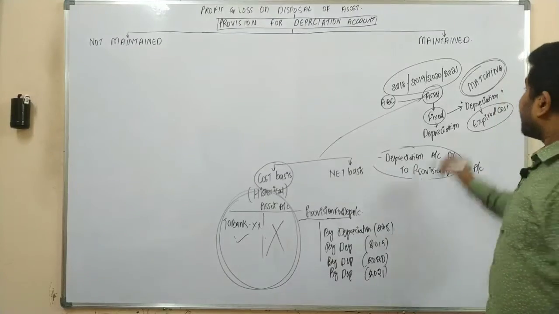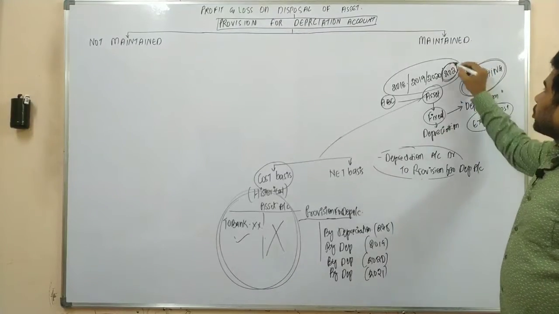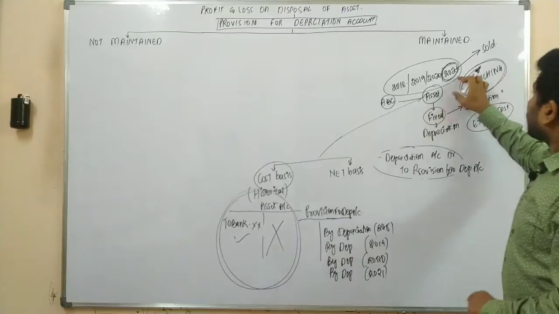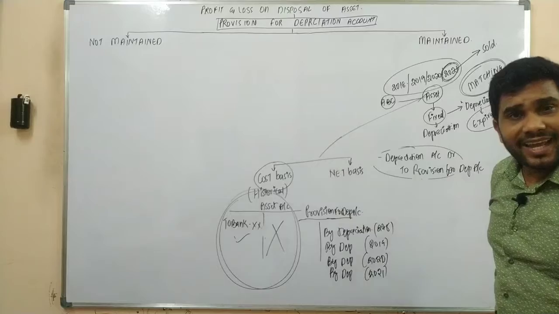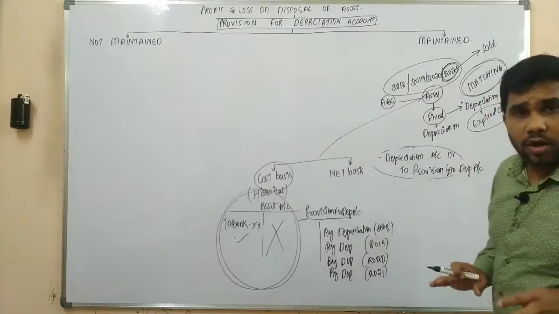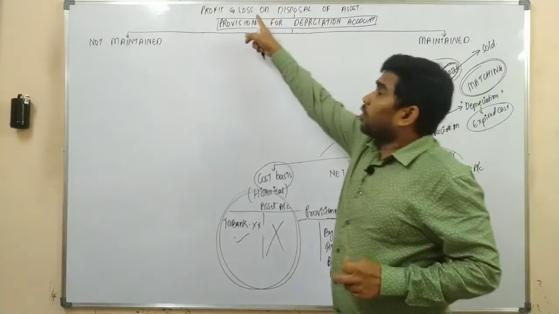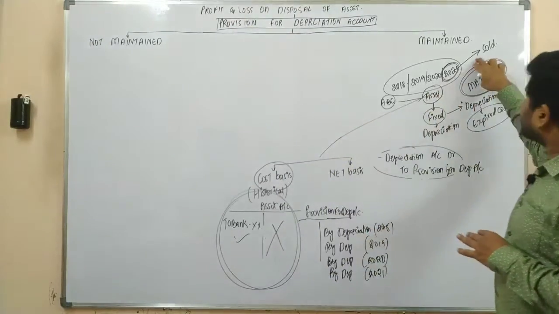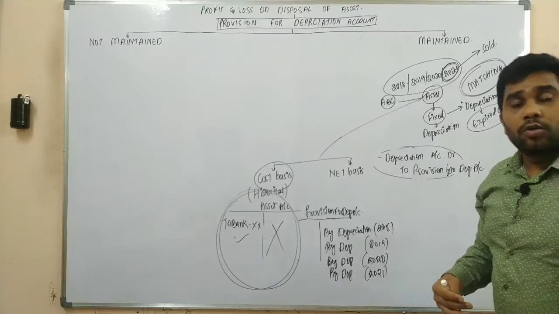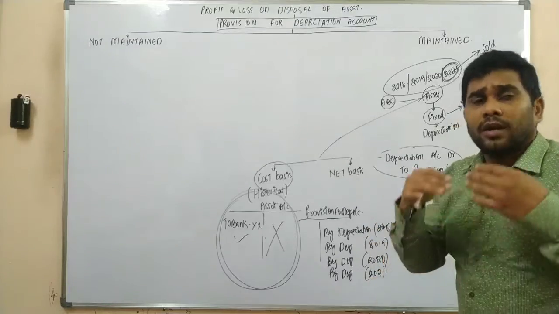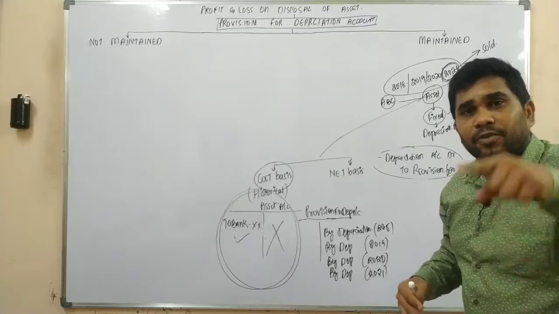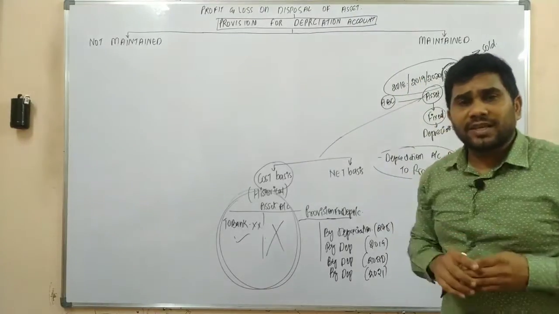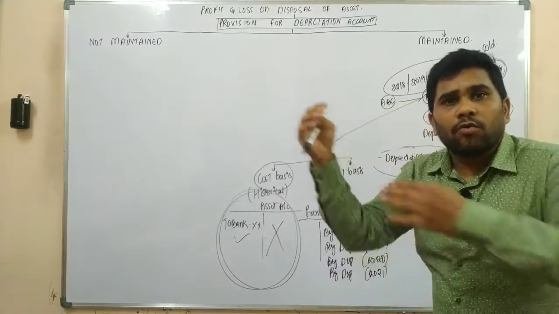Now let us assume in 2021 the asset was sold. Whenever the asset was sold, there could be some profit or loss. Yes or no? To calculate the profit or loss on the asset, the asset should be depreciated. Yes or no? So your original cost minus depreciation would be your written down value.